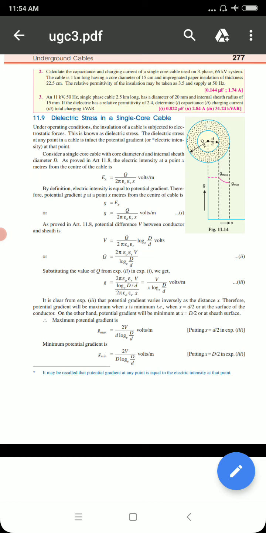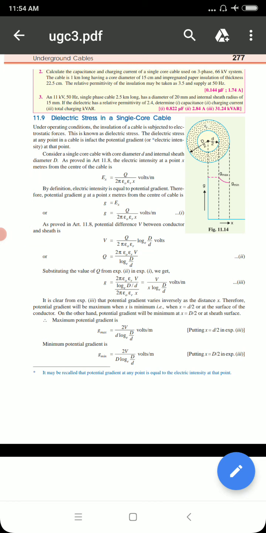So, continue with underground cable. Today we will see the dielectric stress in a single core cable. In the previous class we have seen the capacitance in the single core cable. Now we will see the dielectric stress in a single core cable. Under the operating conditions, the insulation of a cable is subjected to electrostatic forces. This is known as the dielectric stress. The dielectric stress at any point in a cable is in fact the potential gradient at that point.